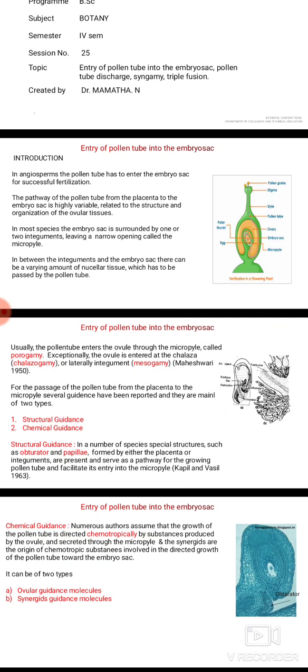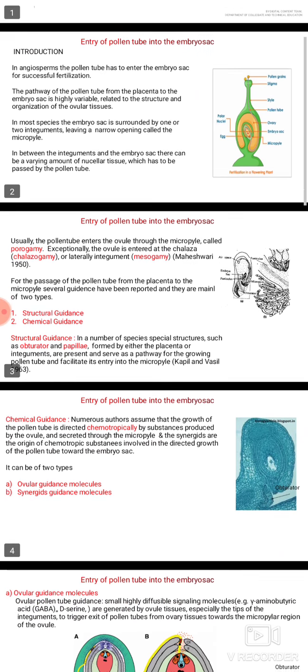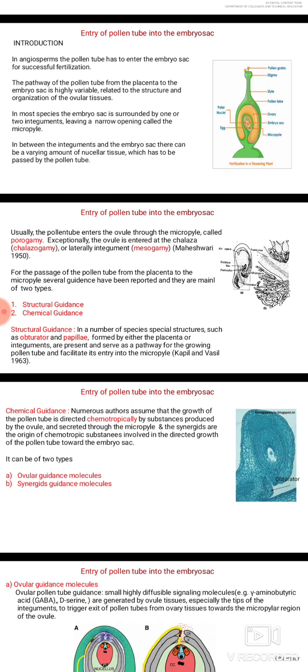In most ovules, the embryo sac is surrounded by one or two integuments, leaving a narrow opening called the micropyle. In between the integuments and the embryo sac, there can be a varying amount of nucellar tissue which has to be passed by the pollen tube.